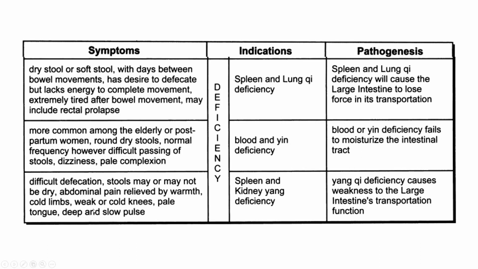For difficult defecation, the stool may or may not be dry. There is abdominal pain relieved by warmth, cold limbs, weak or cold knees, pale tongue, deep and slow pulse. It is indicated by spleen and kidney yang deficiency. The pathogenesis is that yang Qi deficiency causes weakness to the large intestine's transportation function.